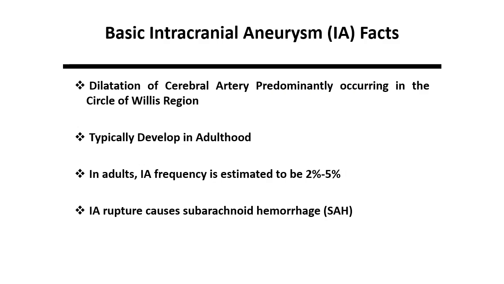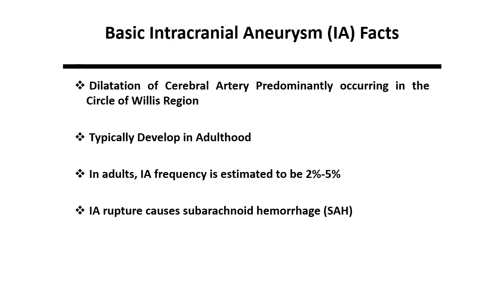An intracranial aneurysm is a dilatation of a cerebral artery, predominantly occurring in the circle of Willis. IA typically develops in adulthood, and in adults, the frequency of IA is estimated to be 2 to 5%. The rupture of an intracranial aneurysm causes a subarachnoid hemorrhage. SAH accounts for 3 to 5% of all strokes and is responsible for 25% of all years of life lost for stroke victims under the age of 65 due to its earlier median age of incidence and high mortality rate.